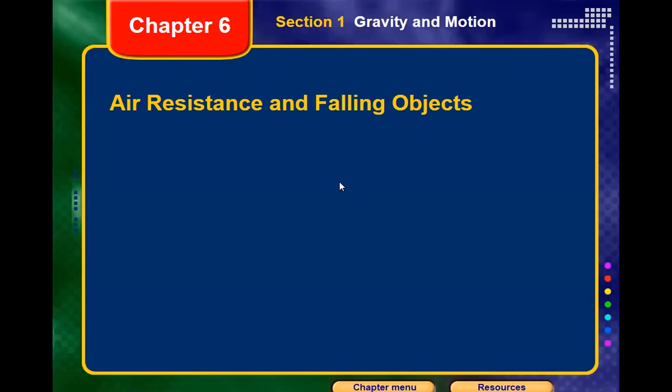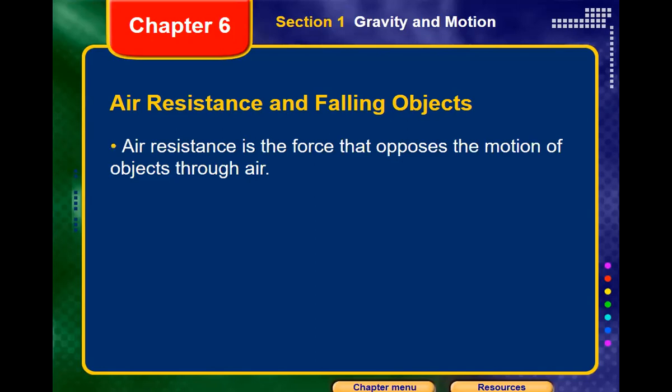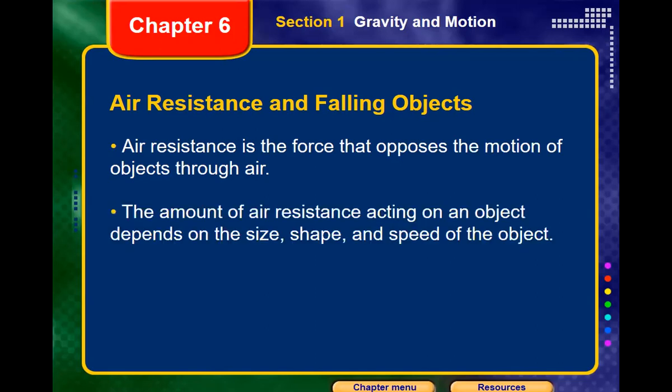Then we pass to air resistance and falling objects. Does air resistance play a role in falling objects? Of course. Air resistance is the force that opposes the motion. It's a kind of friction, but with the air. It opposes the motion of objects when they are moving through the air. The amount of air resistance acting on an object depends on the size, the shape, and the speed of the object.